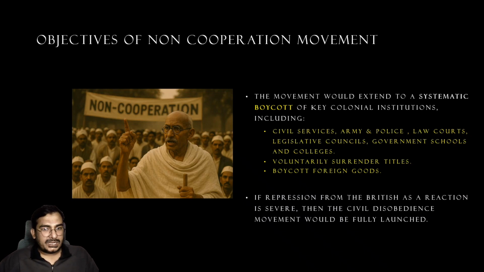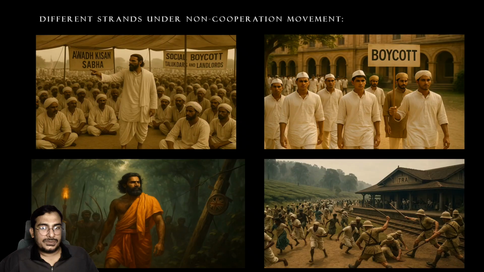If the British, as a method to counter this, made the repression severe, then the civil disobedience movement would be launched. That would be the next stage. But in the first stage, it would be the non-cooperation movement. So how to understand this particular movement? Let's see how it actually took place in different parts of India.